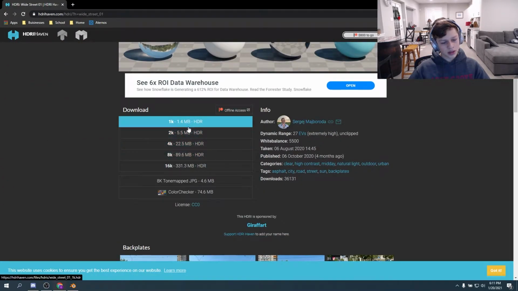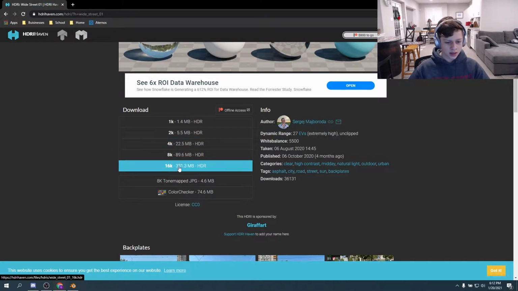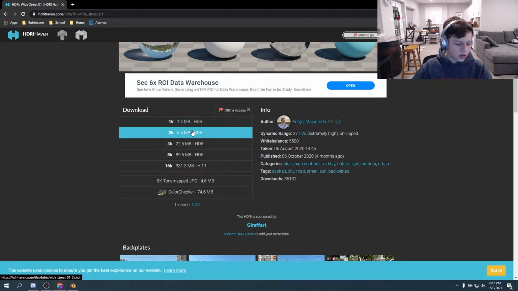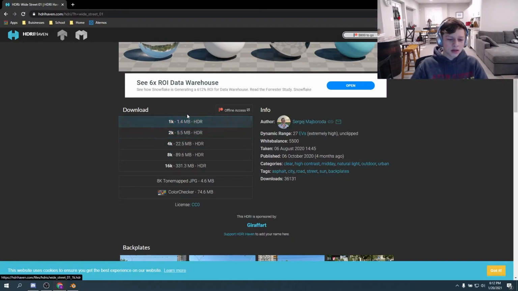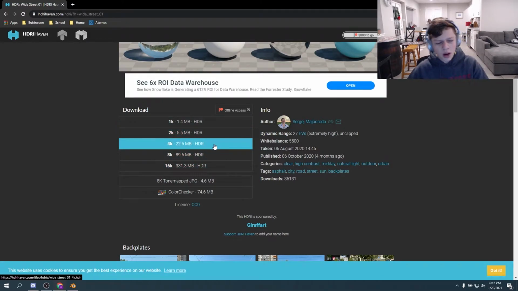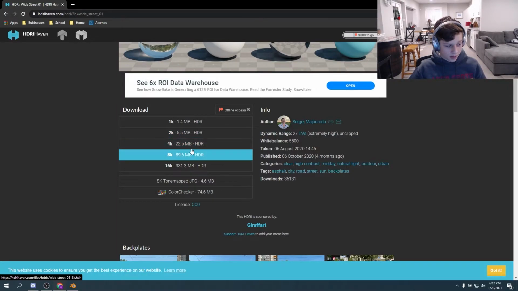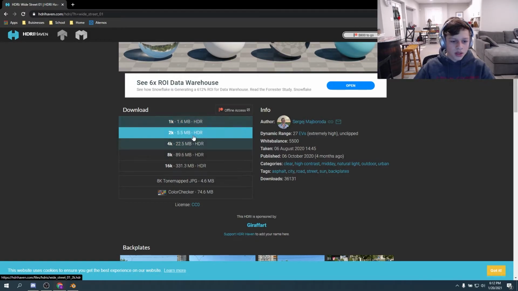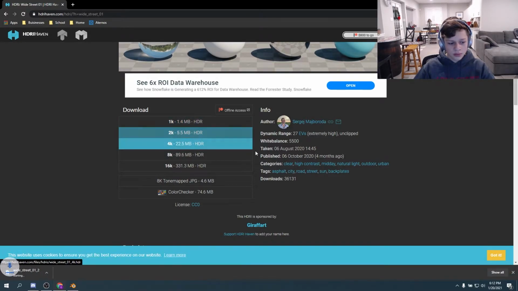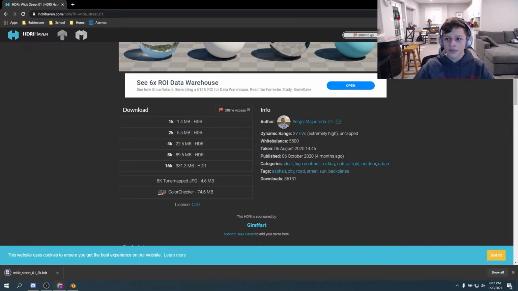Then if you scroll down a bit, it gives you options for 1K, 2K, 4K, 8K, and 16K. So those are just different image resolutions. I normally like to either do 2K or 4K. I haven't really tested the differences between them, but I would think that it's not that big of a difference. It's most likely for if you're going to use the HDRI as a background, which I'll show you how to do later. So I'll download the 2K version. So that gets downloaded right here.